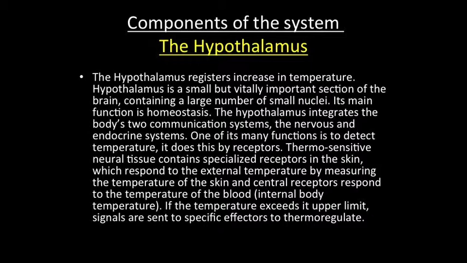It does this by two types of receptors. Thermosensitive neural tissue contains specialized receptors in the skin, which responds to the external temperature by measuring the temperature of the skin. And the central receptors respond to the temperature of the blood, the internal body temperature. If the temperature exceeds its upper limit, signals are sent to the specific effectors to thermoregulate.